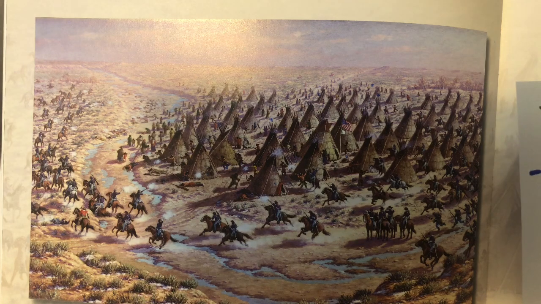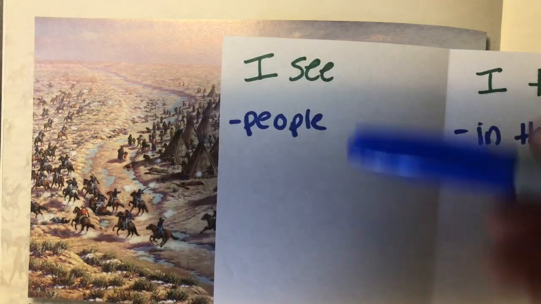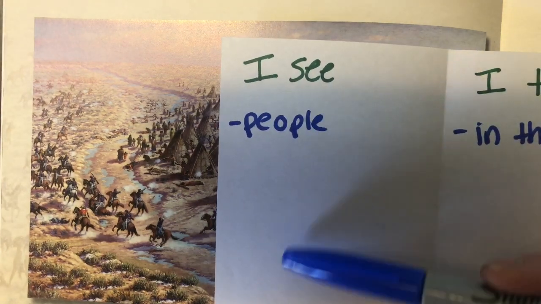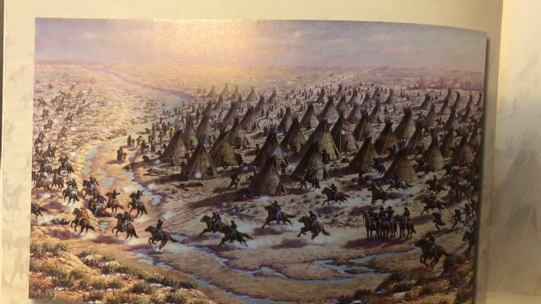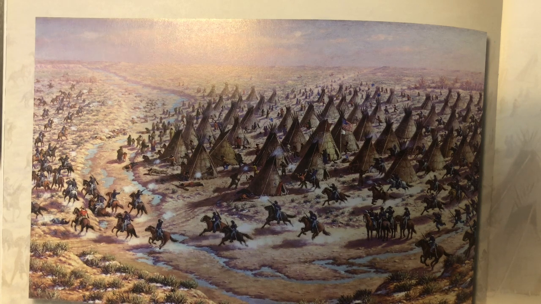Okay, so in the classroom, if we were doing this together, I would focus just on the I see column, and we would go through and just look at what things we see for sure, without a doubt, no questions asked, that for sure is what we see. And then we would move on to the I think column and just focus on things that we think, making those inferences. What do we think is happening? Who do we think these people are? Why do we think this is happening? Those kinds of things. And then we would end with the I wonder part.